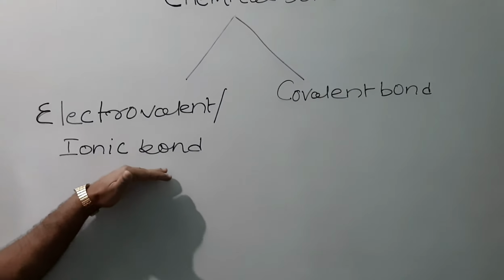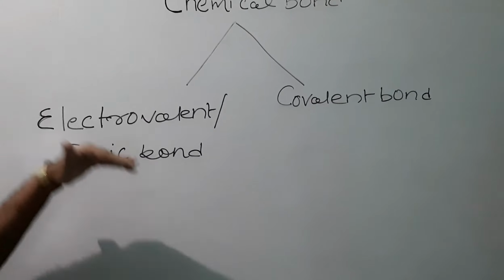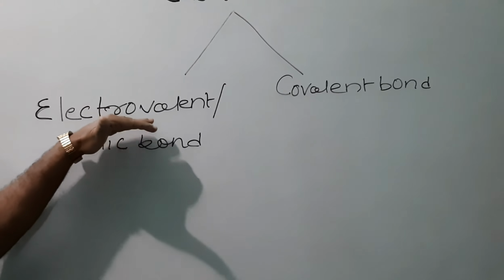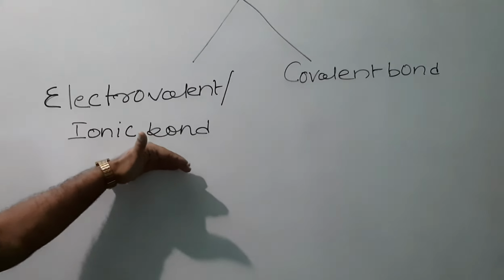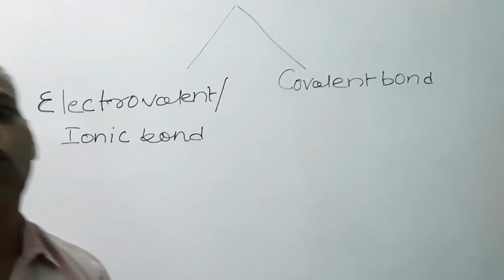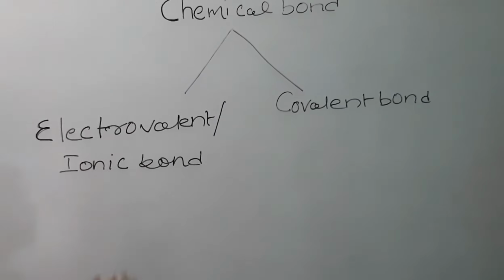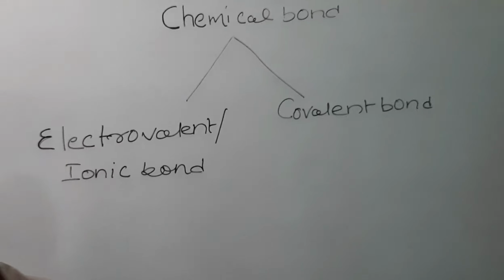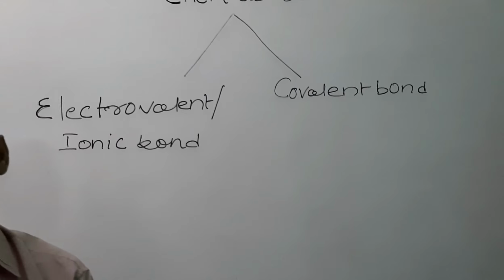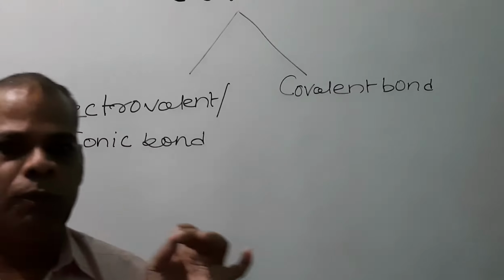Electrovalent or ionic bond, both are the same. Either we can call it electrovalent or ionic bond. The other type is the covalent bond. So let us talk about the electrovalent bond. What is an electrovalent bond?